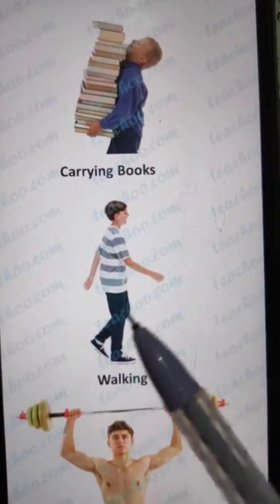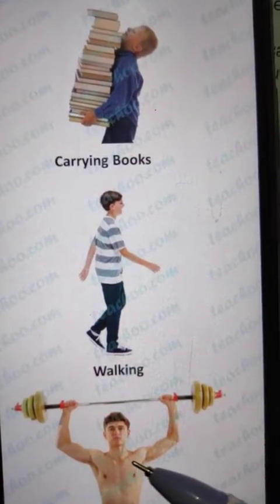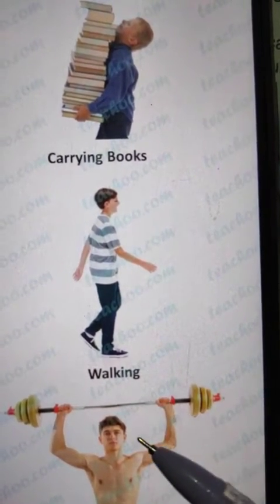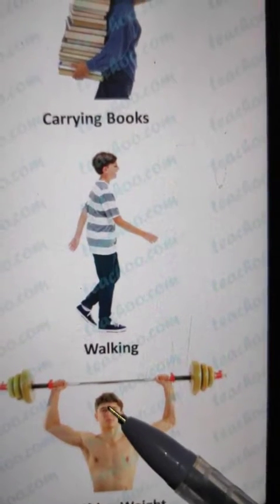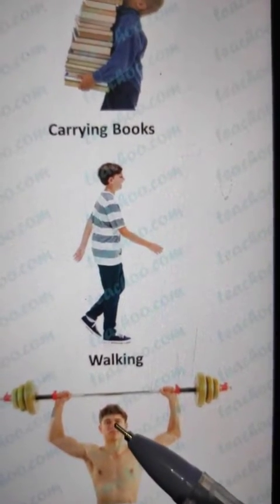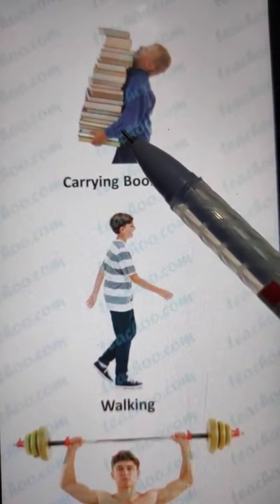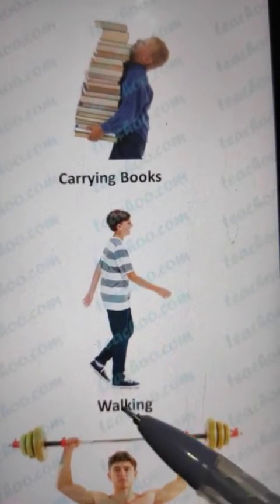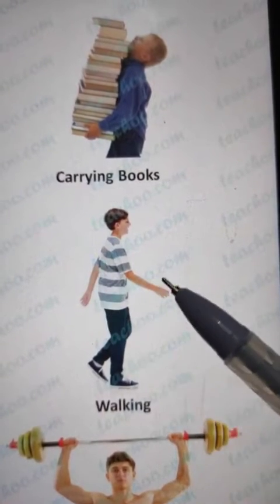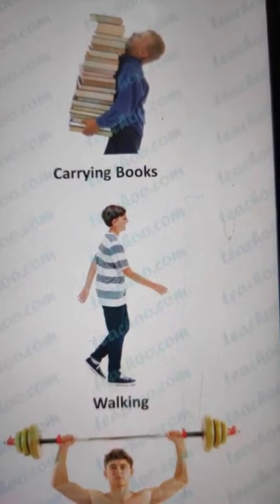So here are some examples of muscular force. When we pick up a weight, we use muscular force. When we carry books, we use muscular force. Even while we are walking, we use muscular force.